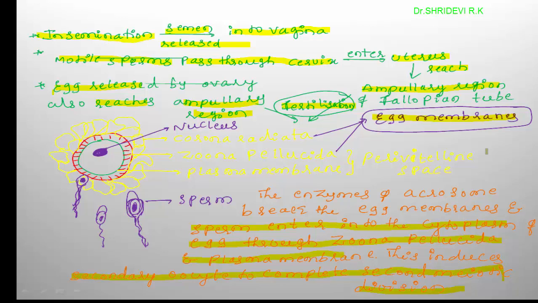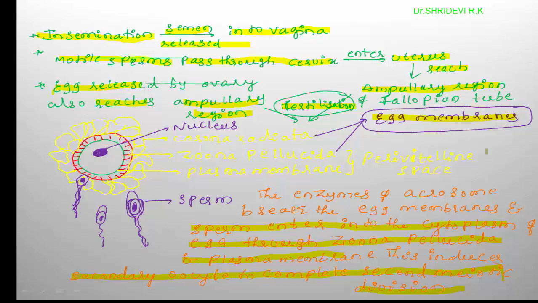What are the egg membranes, or name the egg membranes? Corona radiata and zona pellucida. Between the plasma membrane of the egg and the zona pellucida, there is a small space called the perivitelline space. Why is the name perivitelline?